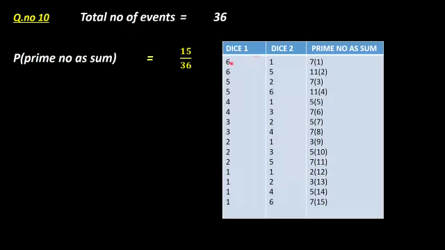So first dice 6 means second dice 1 you should get. You may get 3 also, 6 plus 3, 9, but it's not a prime number, we won't count it as our favorable outcome. That is the thing. If you check, you will understand, this box also you have to write. So there are a total of 15 favorable outcomes, so that's why 15 by 36 is the answer.